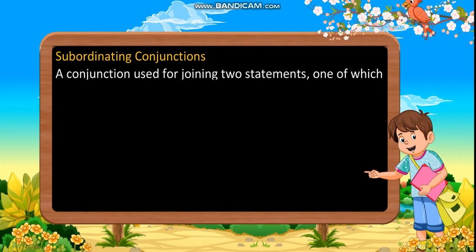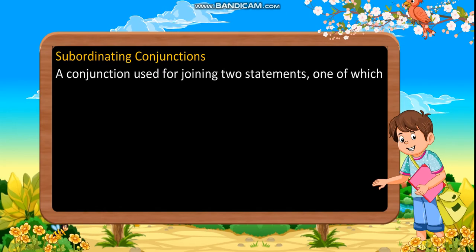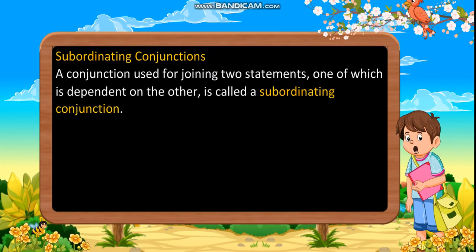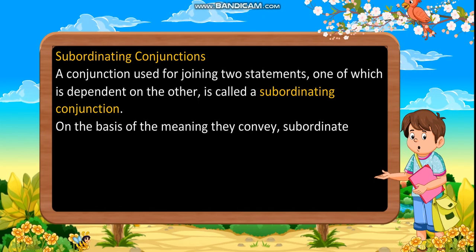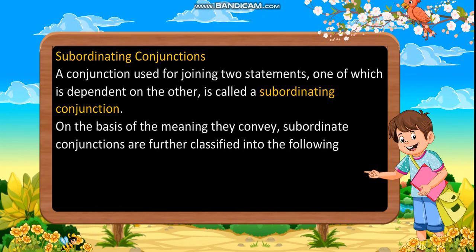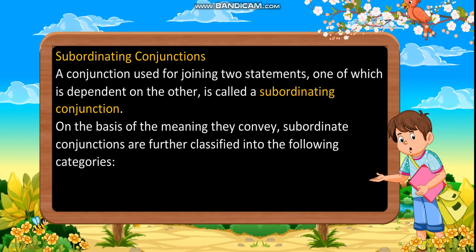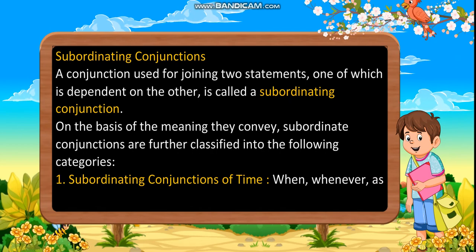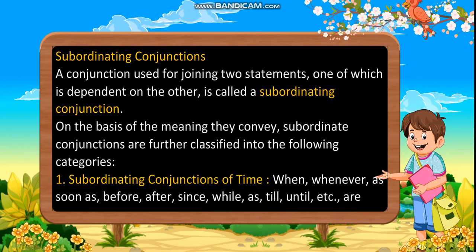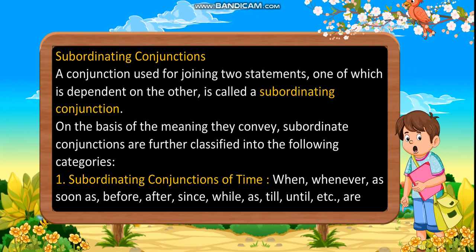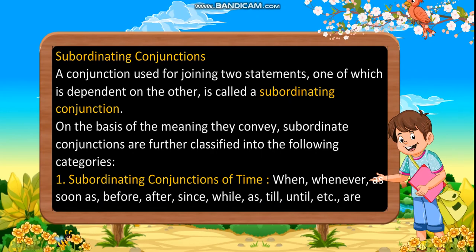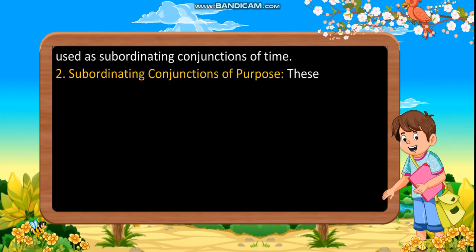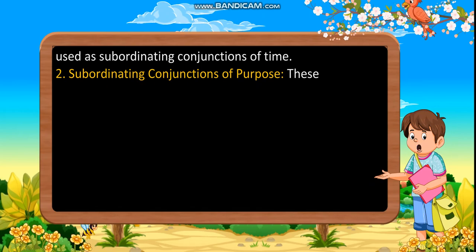Subordinating conjunctions. A conjunction used for joining two statements, one of which is dependent on the other, is called a subordinating conjunction. On the basis of the meaning they convey, subordinating conjunctions are further classified into the following categories. First, subordinating conjunctions of time: when, whenever, as soon as, before, after, since, while, as, till, until are used as subordinating conjunctions of time.